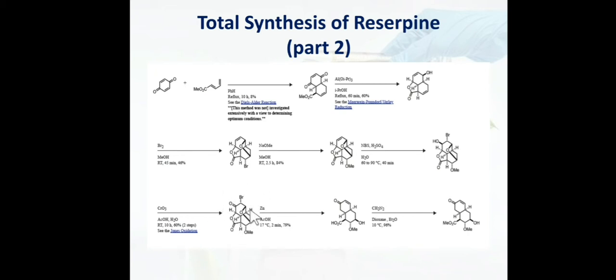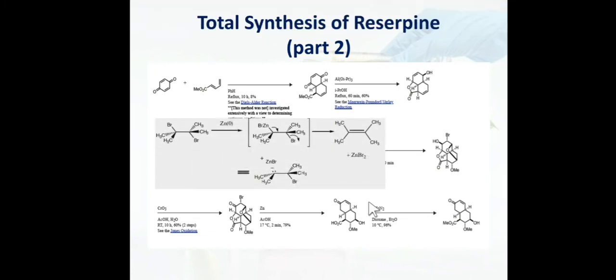Then when this alpha bromo keto compound is treated with Zn acetic acid, the dehydrohalogenation reaction happens, that means removal of H and Br. So how is this compound converted to this compound? Let's see the simple mechanism for the dehydrohalogenation in presence of Zn acetic acid, it is like this.